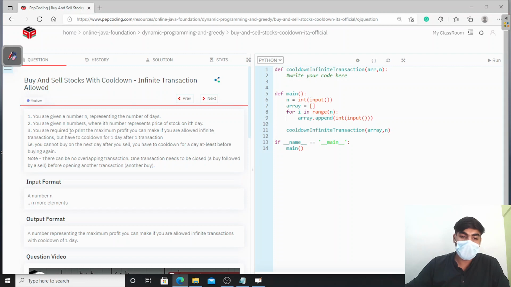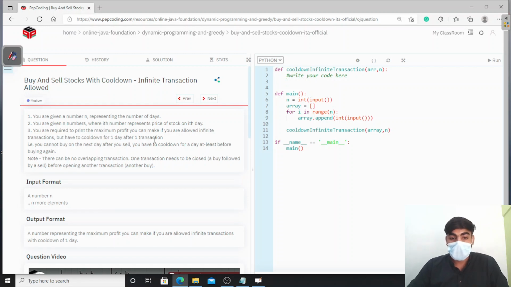In the question, you are given a number n representing the number of days. You are given n numbers where the ith number represents the price of the stock on the ith day. So every number represents the price of the stock. You are required to print the maximum profit you can make if you are allowed infinite transactions, but you have to cool down for 1 day after one transaction.